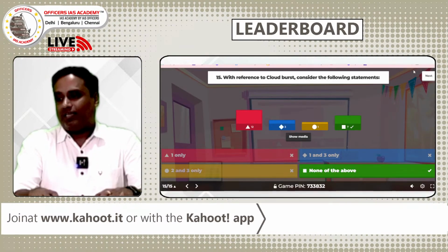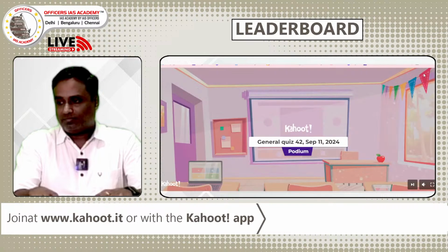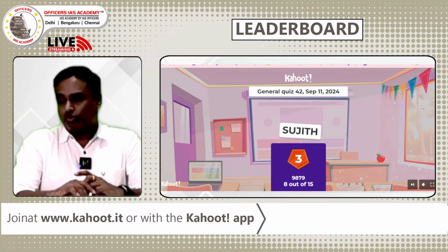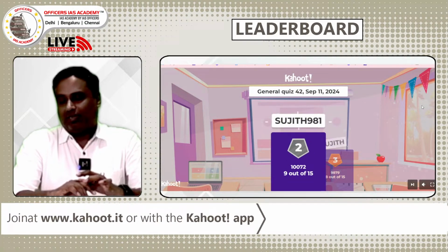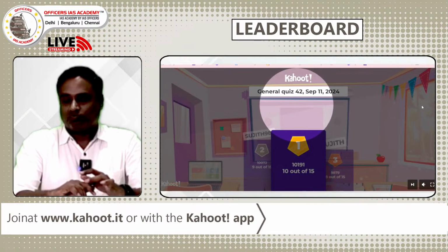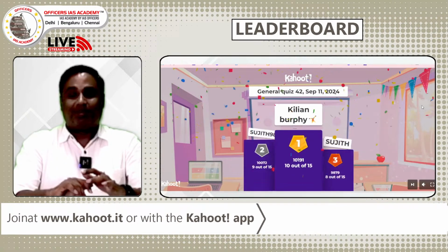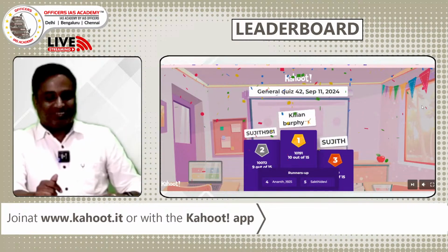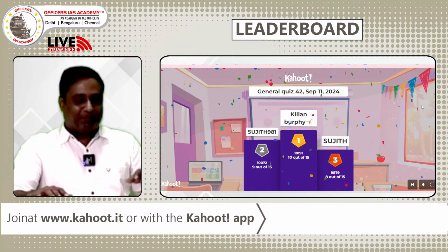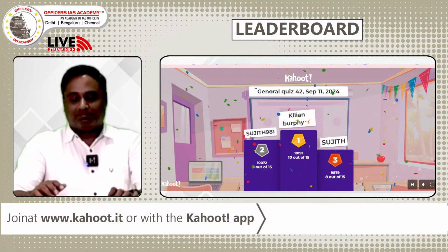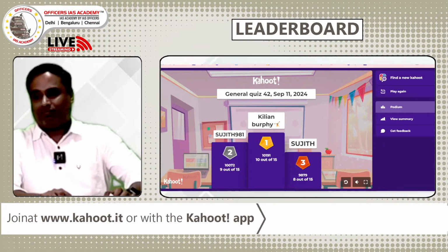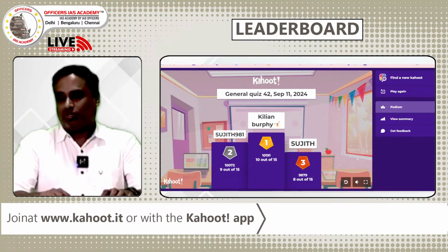Now we go to the final list of the quiz. The third spot is Sujit, and Sujit 981 is in the second spot. The first spot goes to, really congratulations, Kilan Barbi, who climbed to the top spot. The previous top spot person went to fourth or fifth. Really a tough competition. It exactly happened in the previous quiz also. We didn't see BS Priya, who was the top scorer with the most number of questions, and Dinesh Karthik, those who tried to come first.